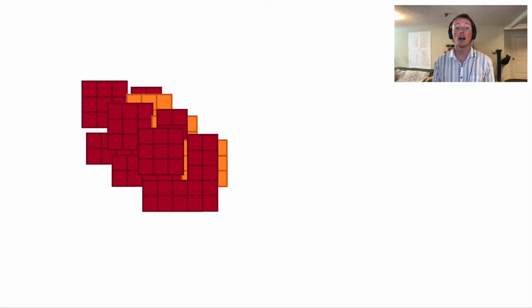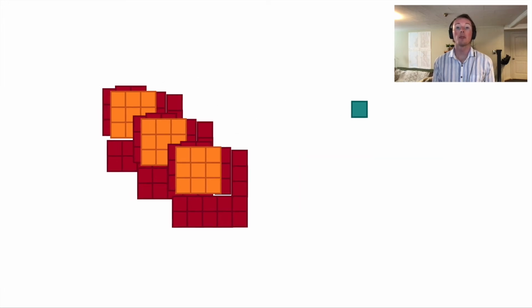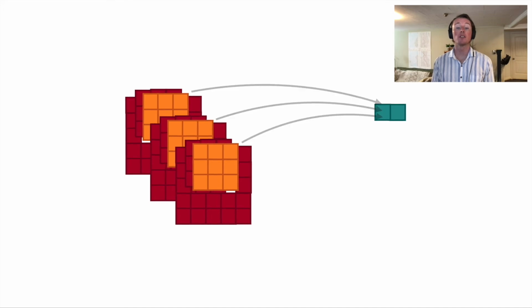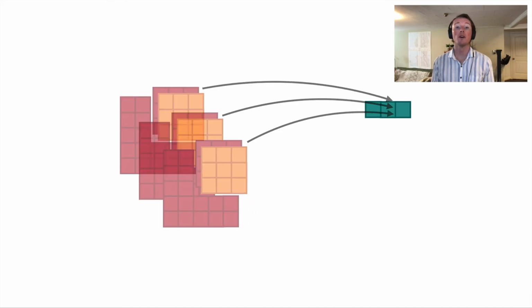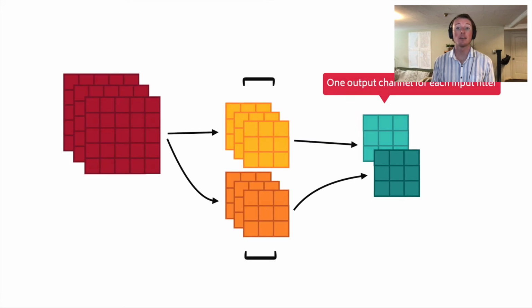The filter is applied onto a window of the activations by computing an element-wise multiplication and sum between the filter and the window of activations. This element-wise multiplication and sum is computed over every possible window of the activations. This same process is completed for each filter in the set, producing one output channel for each filter.